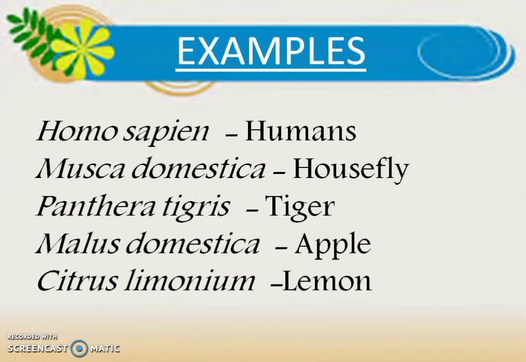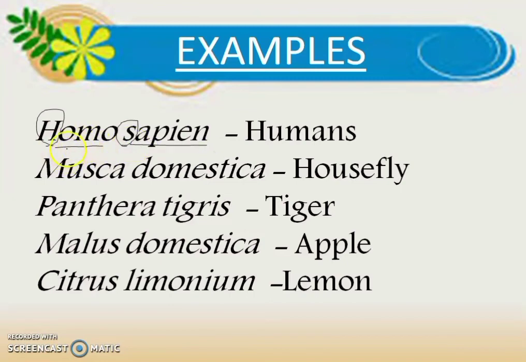The first example is the scientific name of human, that is Homo sapiens. As you can see, the generic name, Homo, starts with a capital letter and the specific epithet starts with a small letter. It is in printed form, so it is italicized, and when we write it on paper, we will underline it separately, just like this.